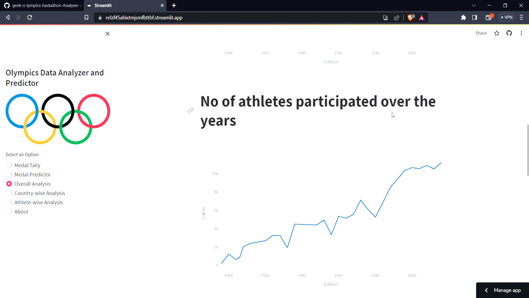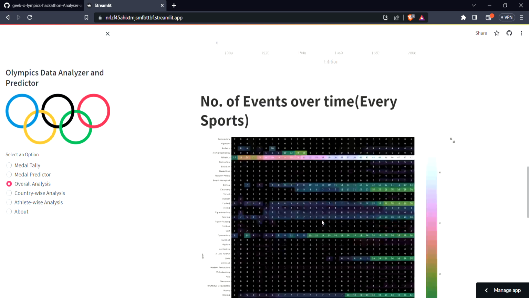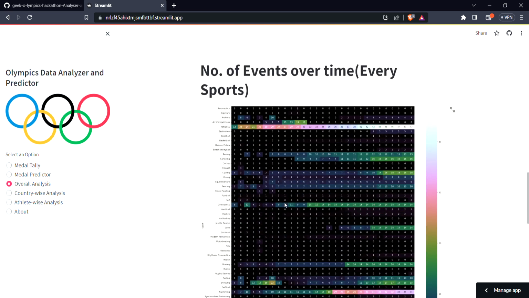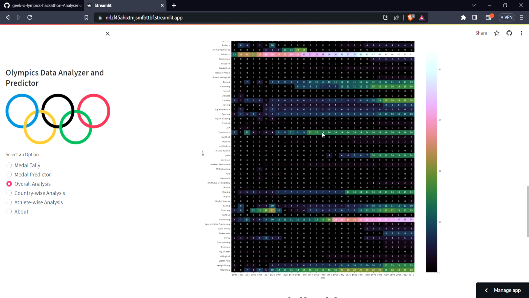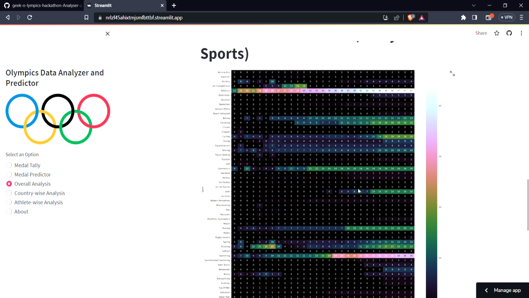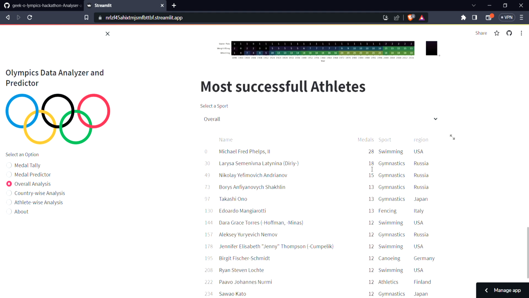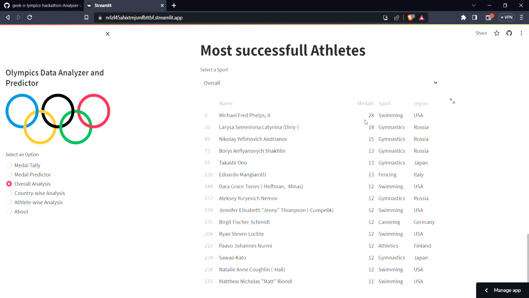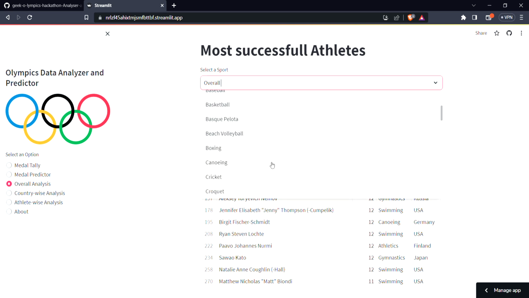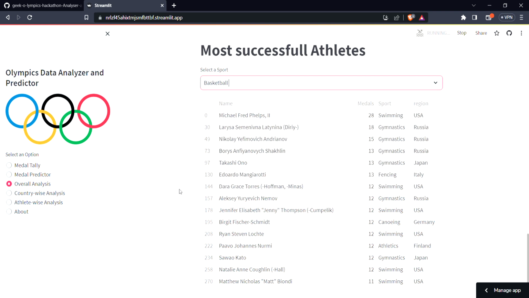We also have the athlete participation over the years, and we have a heat map, and this heat map is about the number of events over time for every sport. So for a particular year, how many events were organized for a particular sport. This heat map gives that information. We also have a table showing the most successful athletes in Olympic history. Michael Phelps is the most successful athlete. He's from the USA and he participated in swimming. We also have a filter where we can select different sports. Let us take basketball.